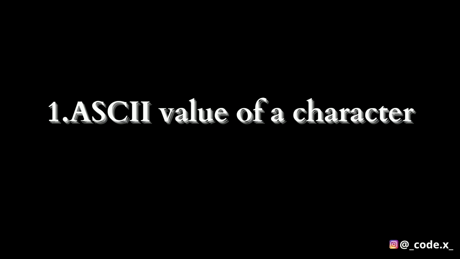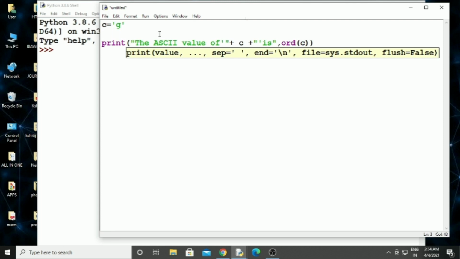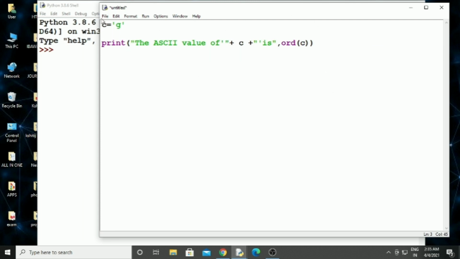First, ASCII value of a character. Let's do programming. c is equal to 'G', then next line print("ASCII value of " + c + " is", ord(c)). Let's just save this file.